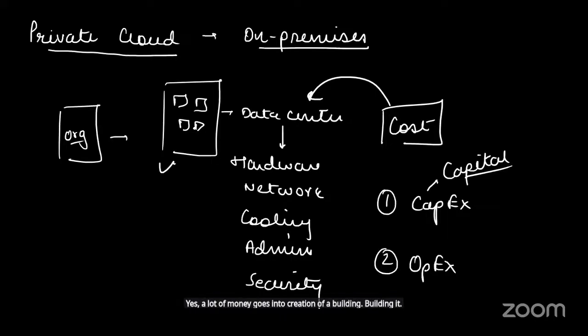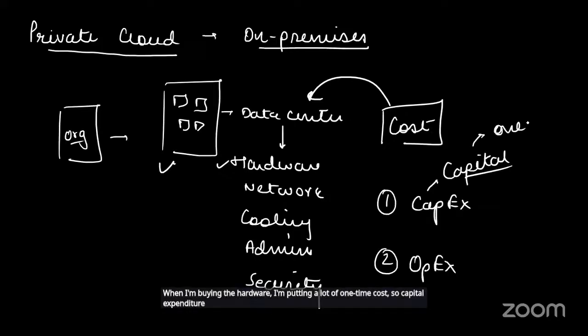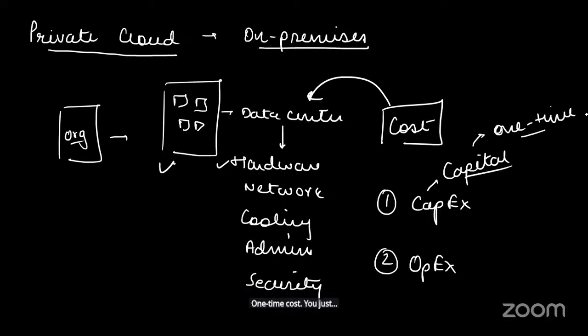When I'm buying the hardware, I'm putting in a lot of one-time cost. So capital expenditure can also be thought of as a one-time cost. You just have to pay this once, and then you don't have to pay it again. Once I've created the building, I don't have to create the building again. Once I've bought the hardware, I don't have to buy it again. Once I've installed the network infrastructure, I don't have to buy it again. Once I have the cooling system in place, I don't have to install it again.